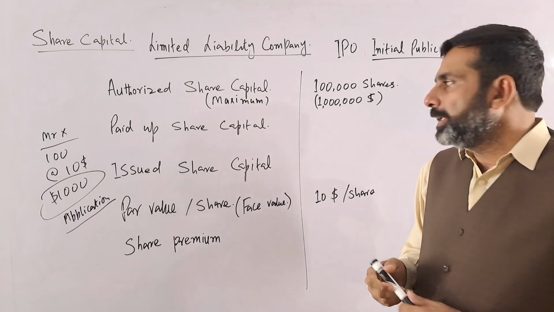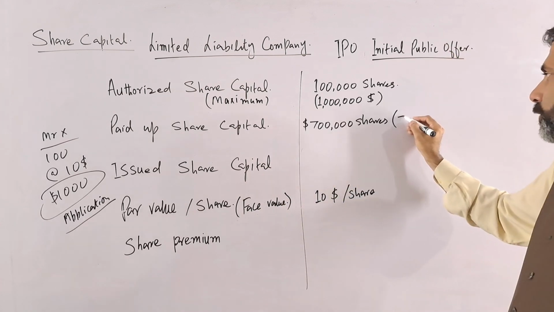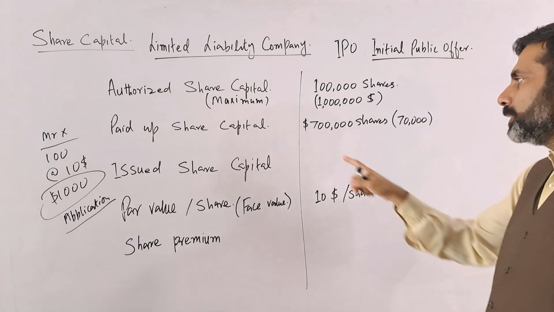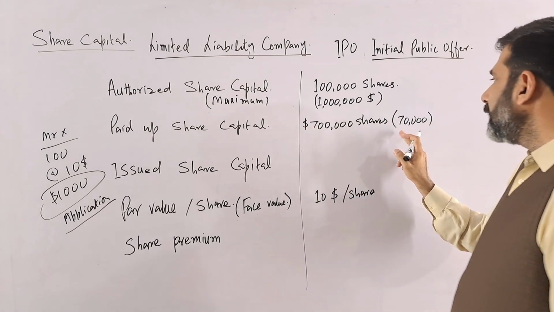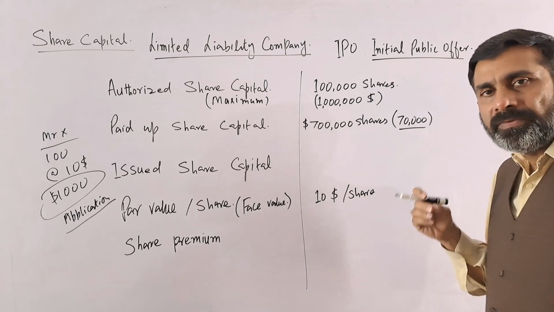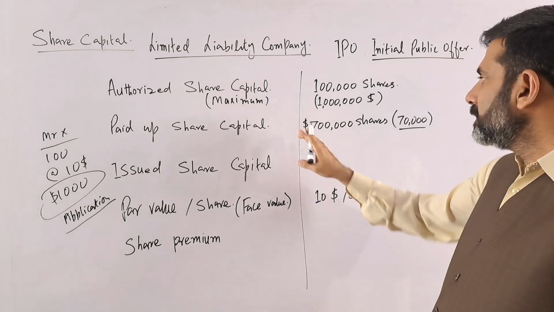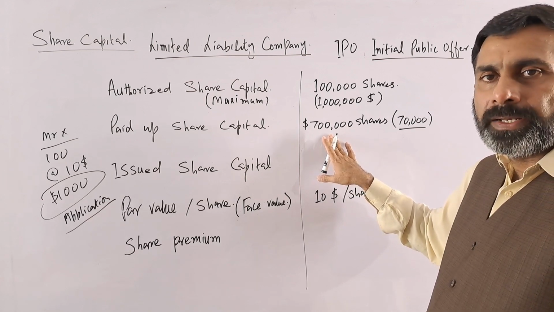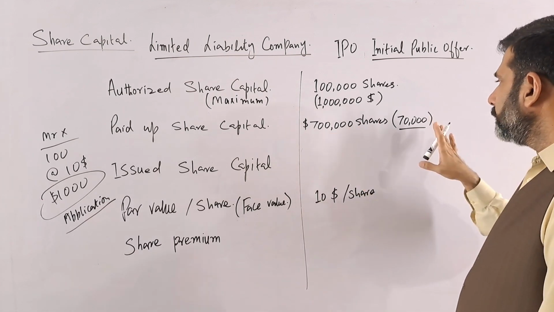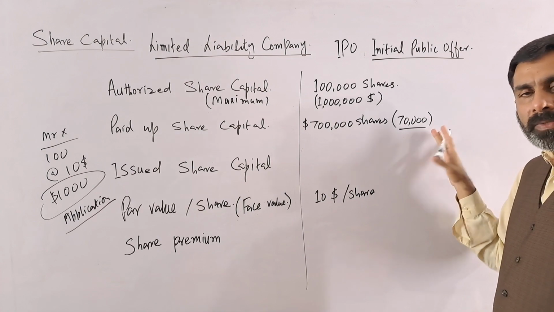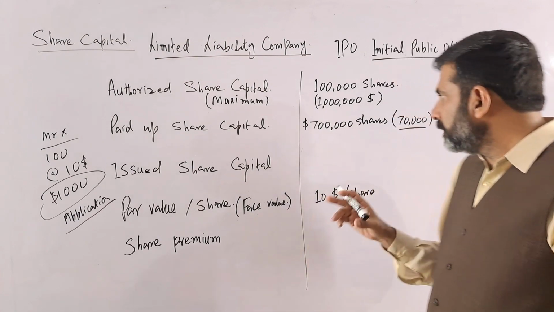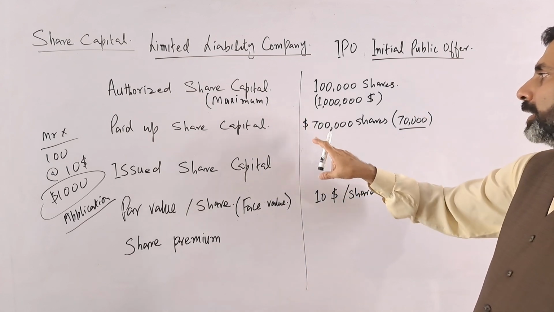For example, the public has applied for 70,000 shares, so the company's paid up capital will be how much? That will be 700,000. This is the total value of the shares people have applied to purchase.